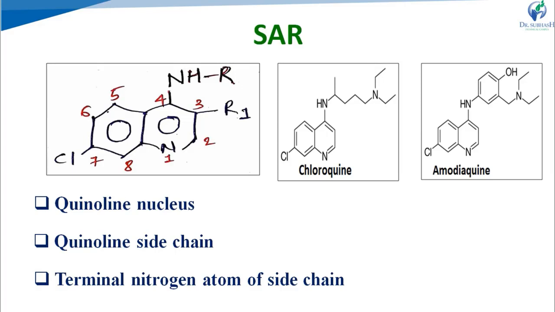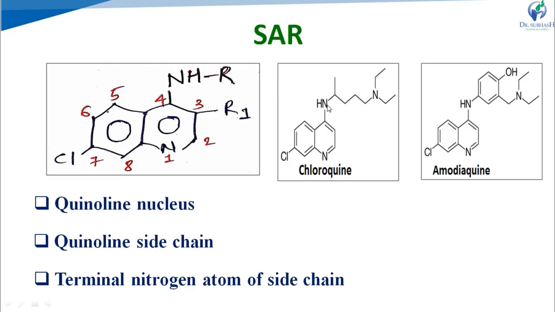See in the chloroquine structure here. This one is the alkyl chain, and this alkyl chain ends with a tertiary amine group, a substituted amine group, a dialkyl amine group. That's why the whole chain is known as the dialkyl amino alkyl side chain. In this side chain, there are 2 to 4 carbon atoms between the 2 nitrogen atoms.